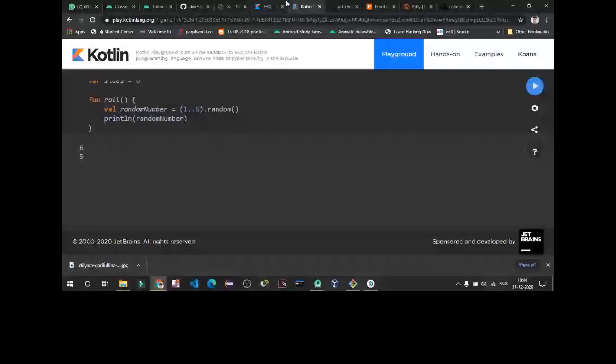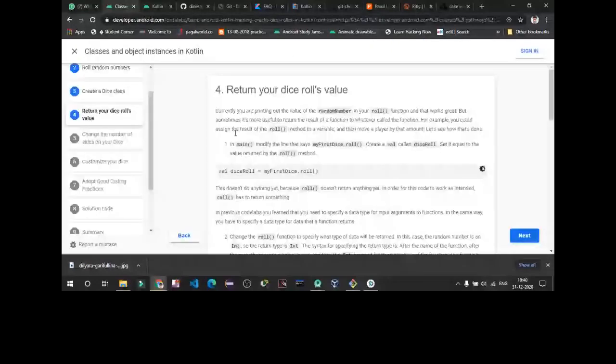So now go to it again. We are writing an int type variable. If you want to have a return type, you can use this colon and give the return type.